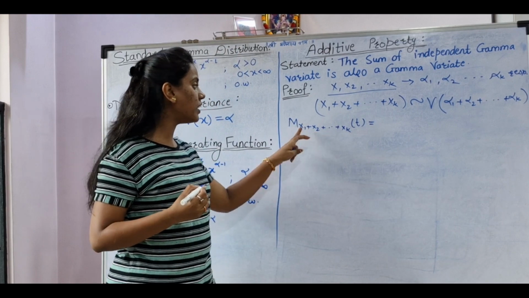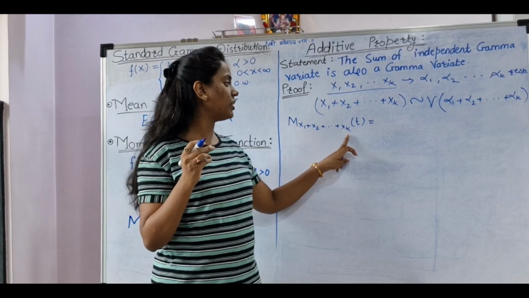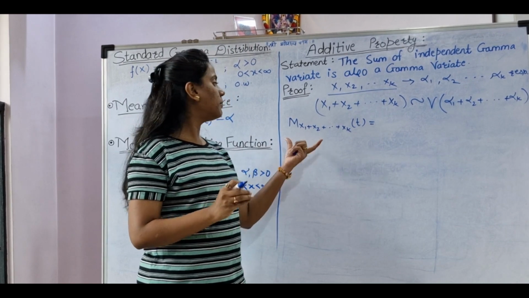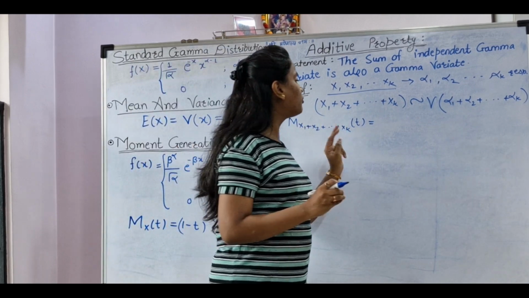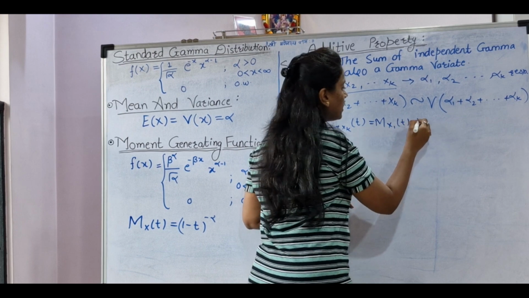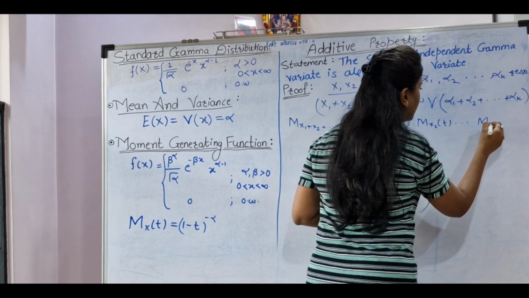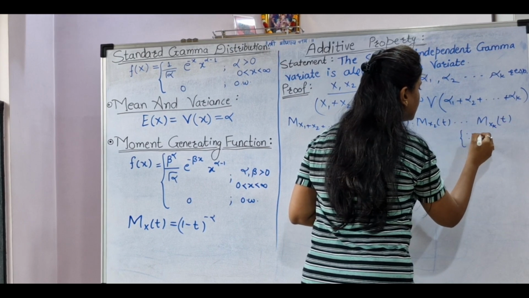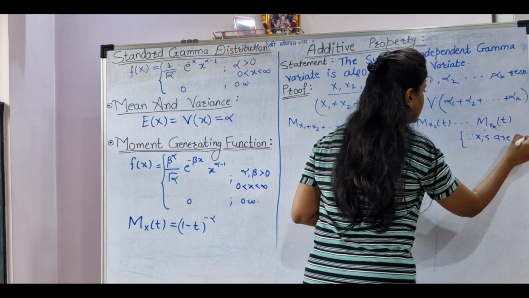Now what is given? These k gamma variates are completely independent, and when my random variables are independent, this I can write as Mx1(t), Mx2(t), and so on, Mxk(t). And why am I writing this? Since all my xi's are independent.